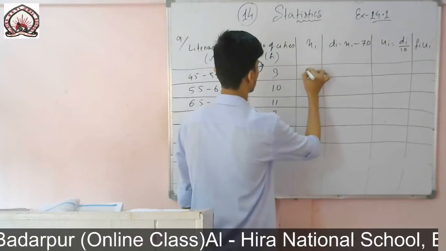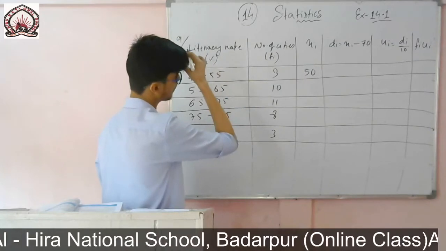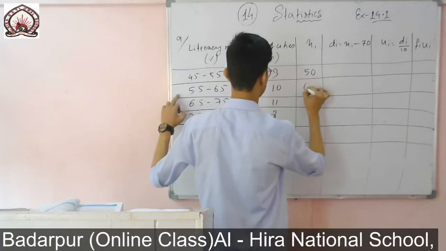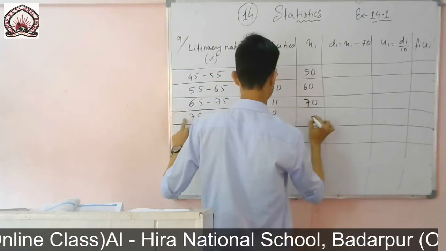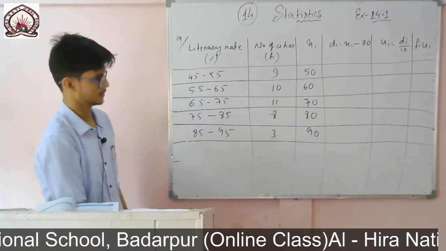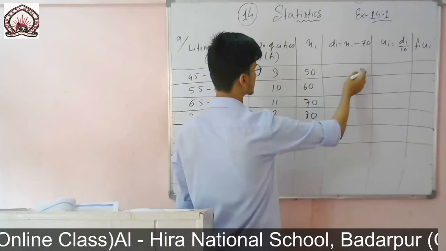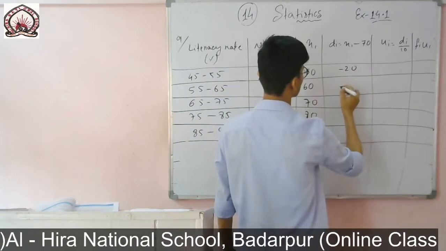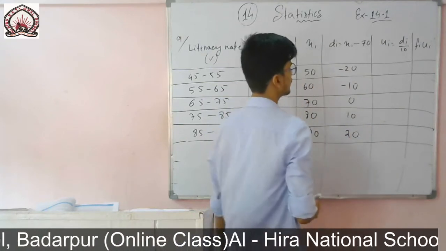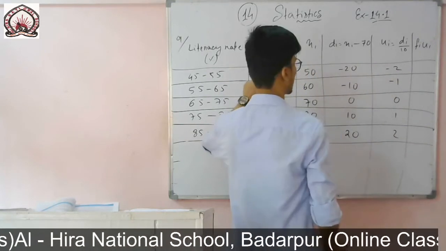So this one will be 50: 45 plus 55 is 100, 100 divided by 2 is 50. The next ones will be 60, 70, 80, 90. So this is xi. So di, for each and every case I will subtract 70: minus 20, minus 10, then 0, then 10, 20. Each and every one I will divide by 10: minus 2, minus 1, 0, 1, 2.